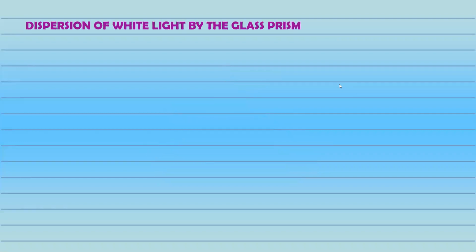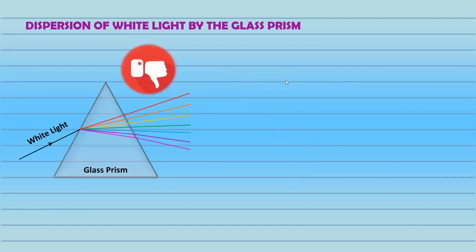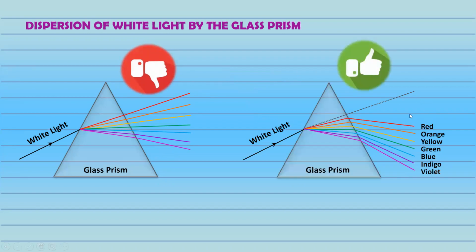Moving forward, now dispersion of white light by a glass prism. Normally, make sure you're not drawing this diagram this way, right? The diagram should be drawn in this case. The rays always bend towards the base of the prism.